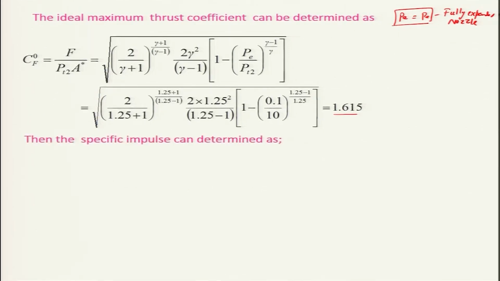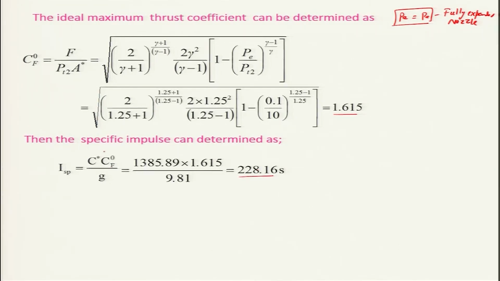Hence, the specific impulse can be obtained very easily because we already have CF and C star. ISP is equal to C star times CF divided by g, so that happens to be 228.16 seconds, because all these are known to us, already calculated.